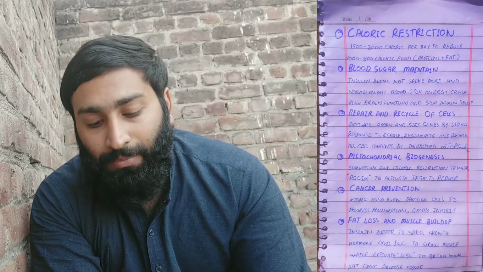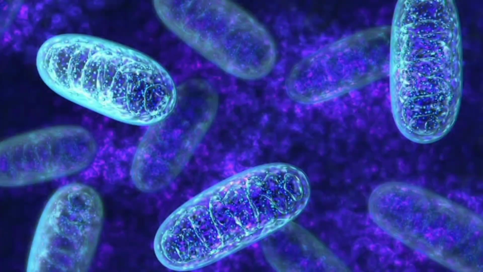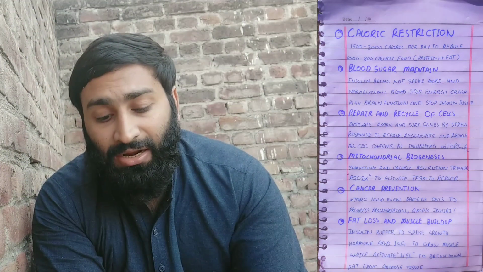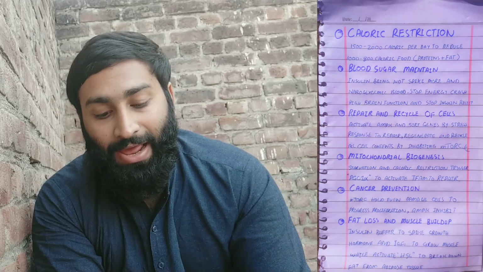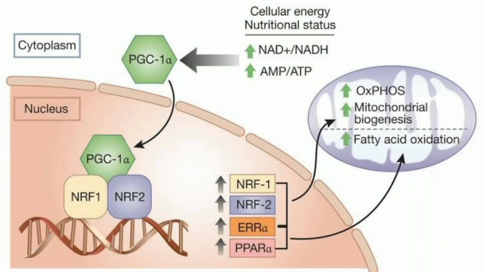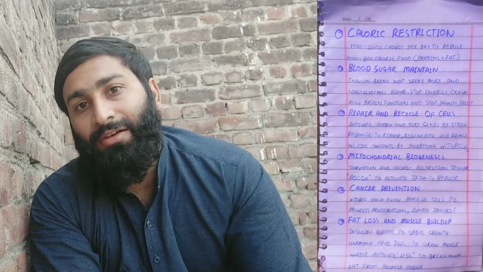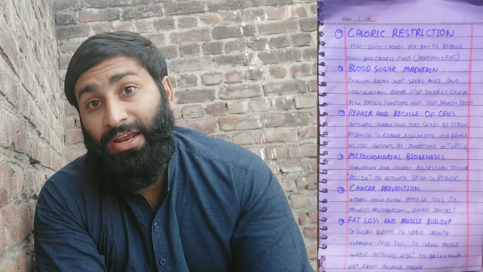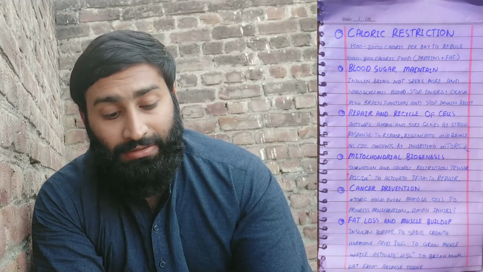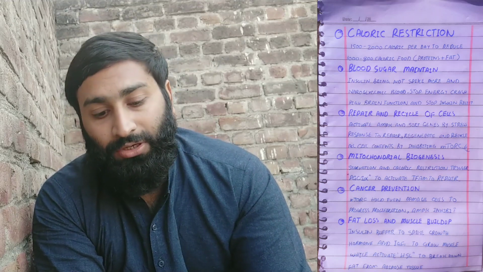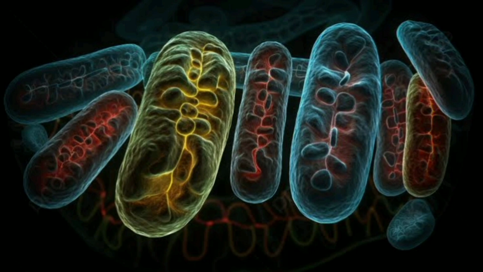Let's understand mitochondrial biogenesis. Mitochondrial biogenesis is possible due to caloric restriction. Starvation and caloric restriction trigger PGC1 alpha to activate TFAM. PGC1 alpha is activated in starvation mode, due to AMPK pathway activation, and TFAM, transcription factor A mitochondrial, repairs the mitochondria. So it will activate PGC1 alpha and TFAM.